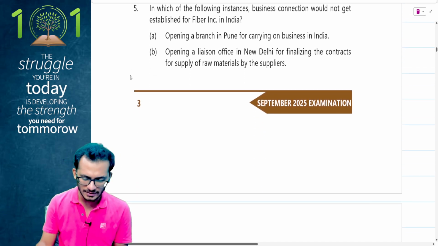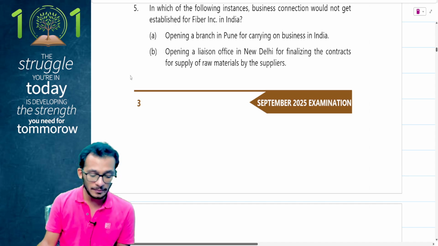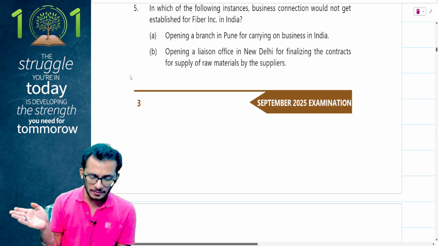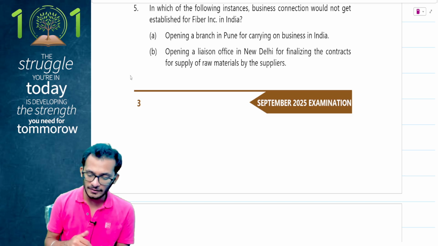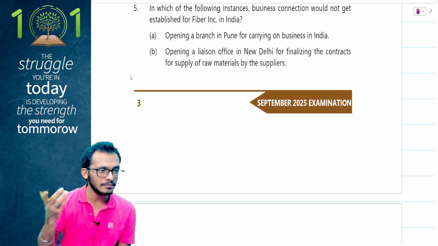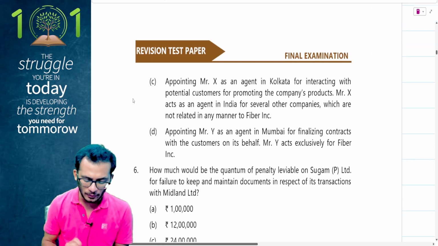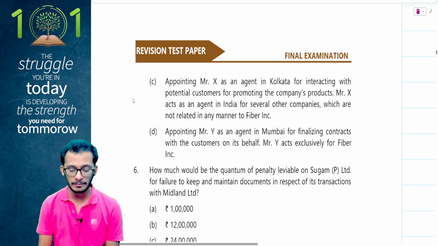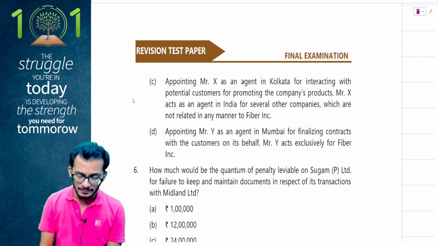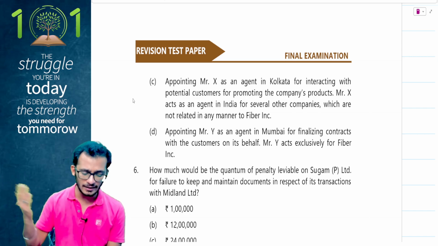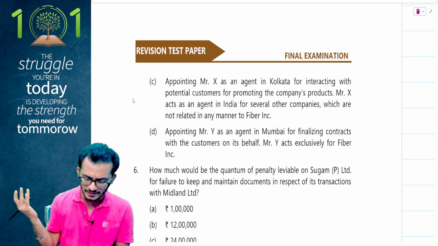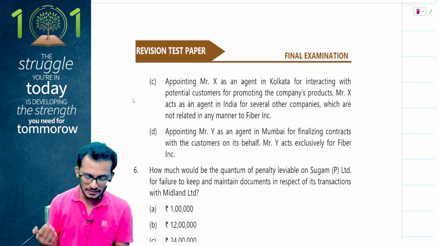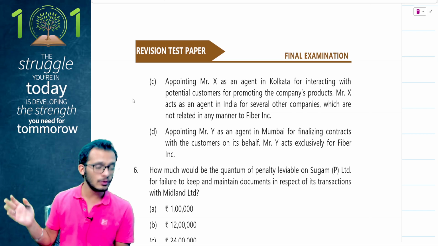Okay, TDS related question. In which of the following business connections would not be established for Fiber Inc. in India? Opening a branch in Pune for carrying on business in India, definitely business connection. Opening a license office in Delhi for finalizing the contracts for supply of raw materials, business connection. Option number C, appointing Mr. X as an agent in Kolkata for interacting with potential customers for promoting company's products. Mr. X is acting as an agent in India for several other companies which are not related in any manner. And point number D says appointing Mr. Y as agent in Mumbai for finalizing contracts with the customers on its behalf. Mr. Y is acting solely for Fiber Inc.